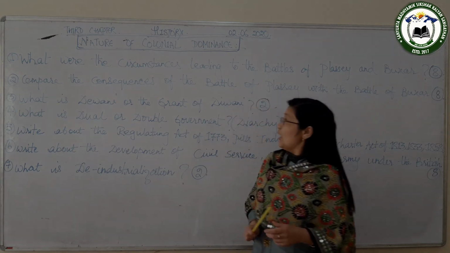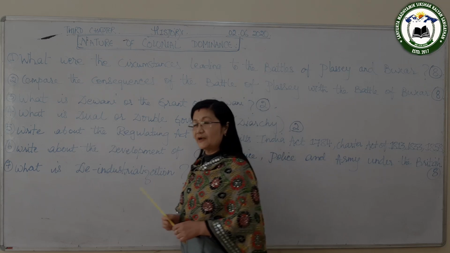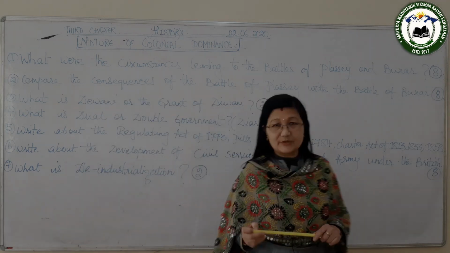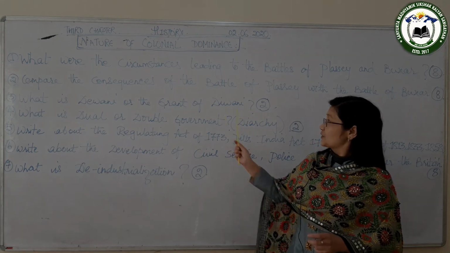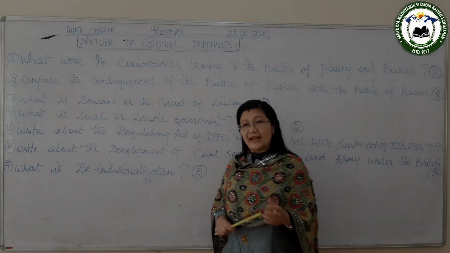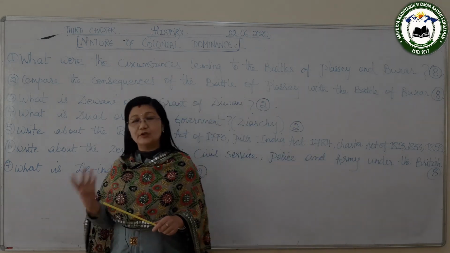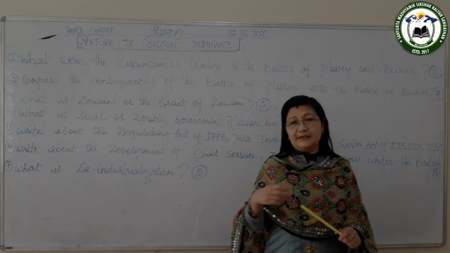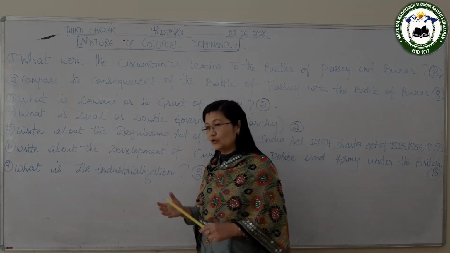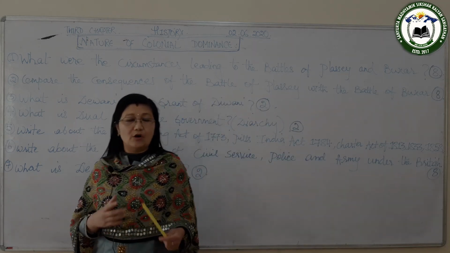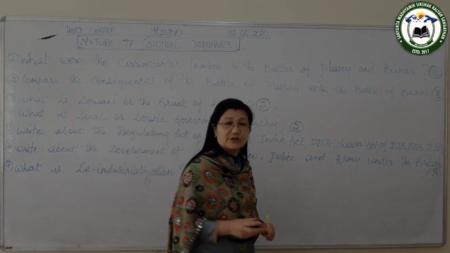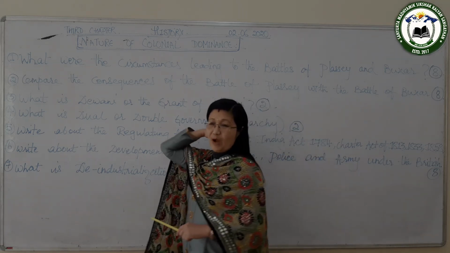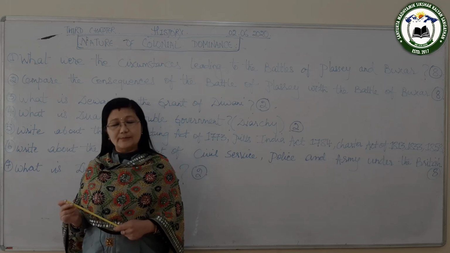Then, after getting the grant of Diwani in 1765 from Shah Alam II, Clive knew that the British were inexperienced. He knew that the British did not know the method to take the responsibility of administration in India, and he also wanted to hide the enormous power that the British were enjoying in Bengal.